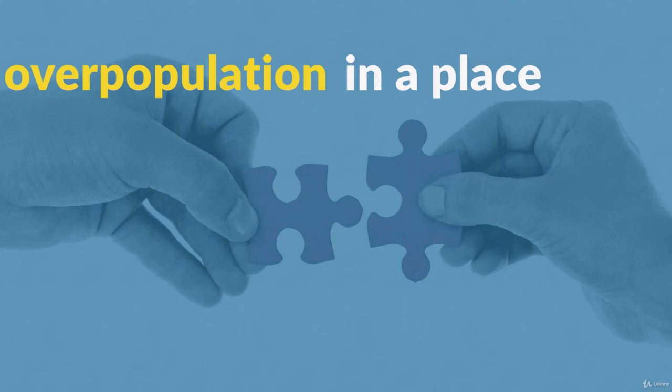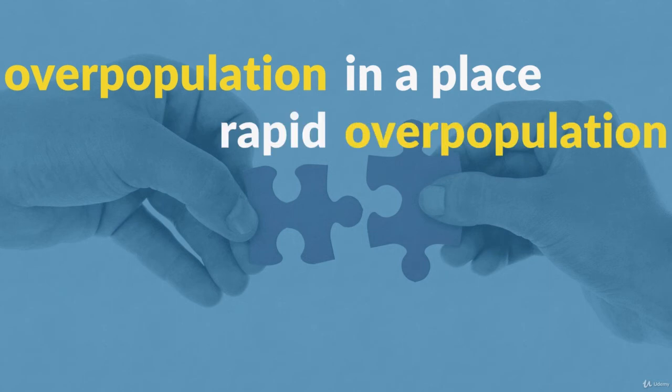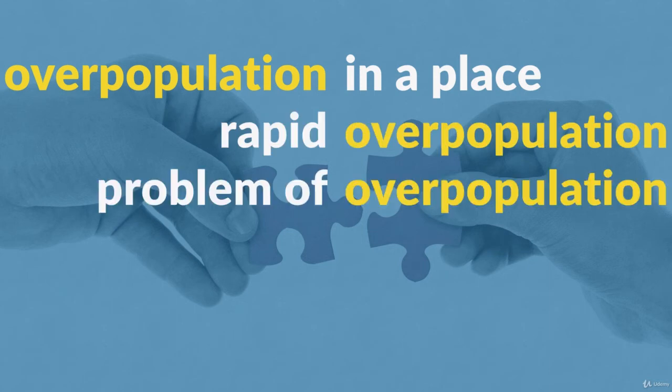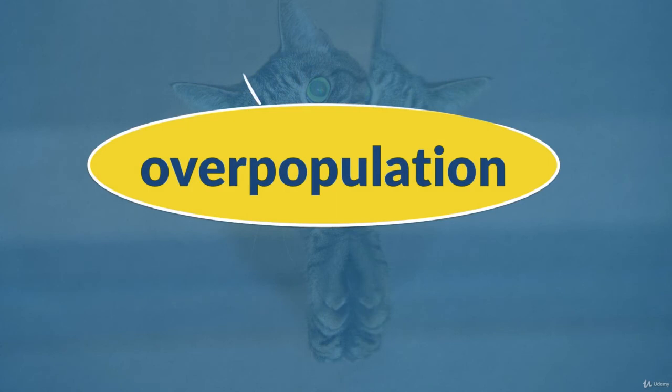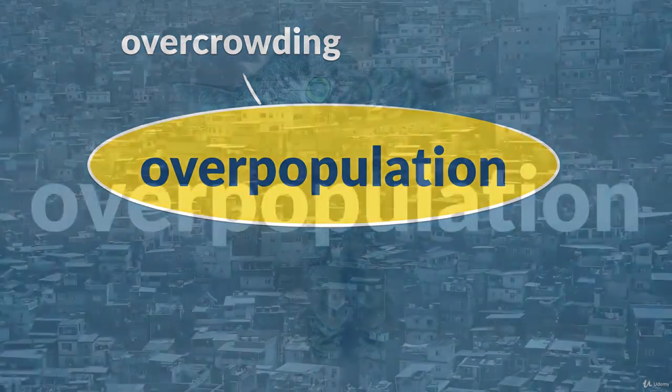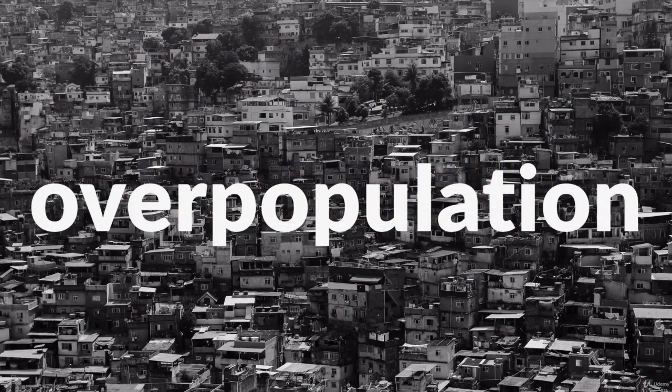Some common collocations: overpopulation in a place. So overpopulation in somewhere. Rapid overpopulation, when it's very quick. We talk about the problem of overpopulation. Overcrowding is a synonym. That's the only synonym that I can think of. So overpopulation. You can see this city is overpopulated. Too many people there.